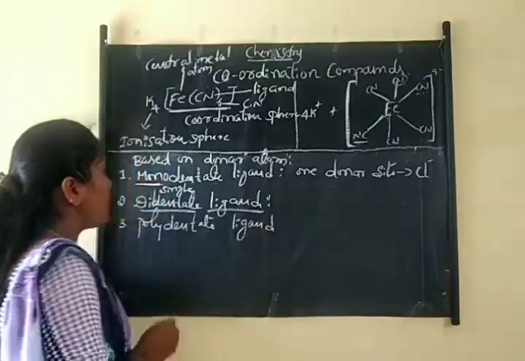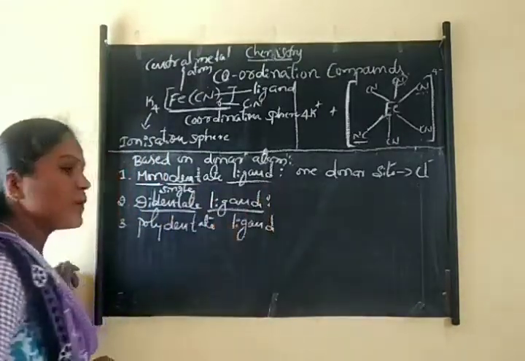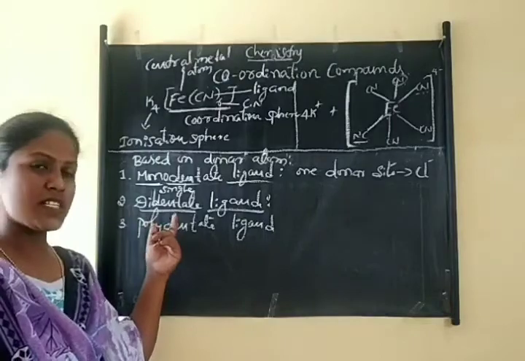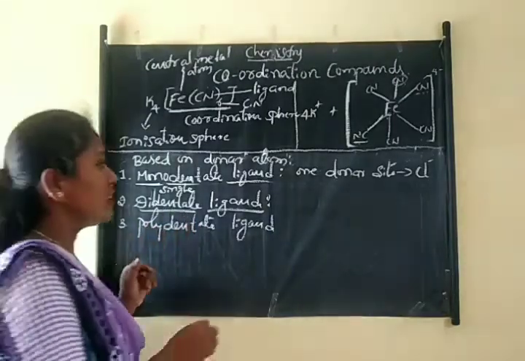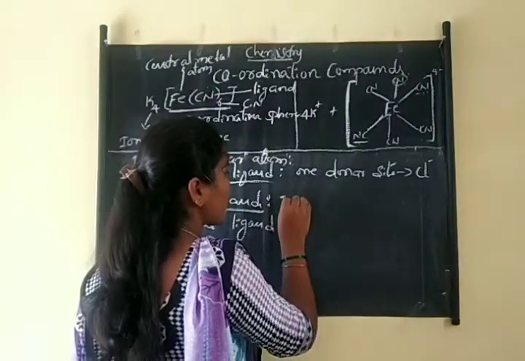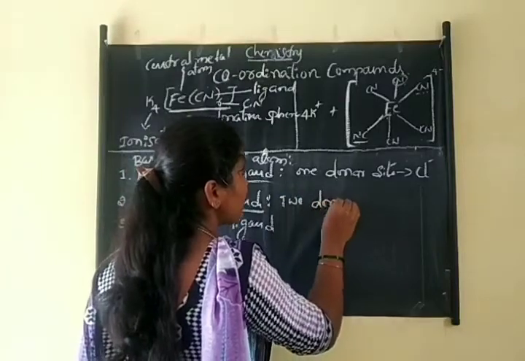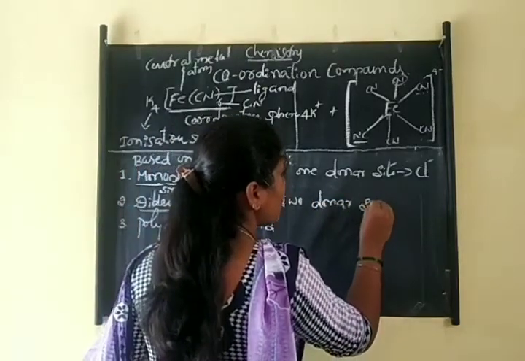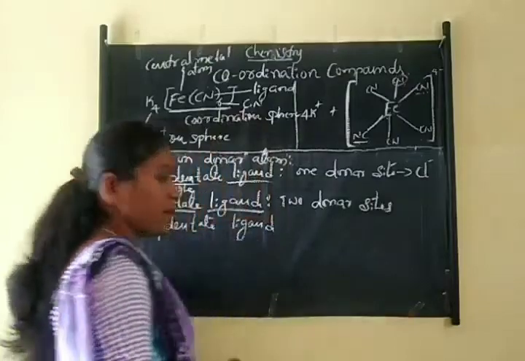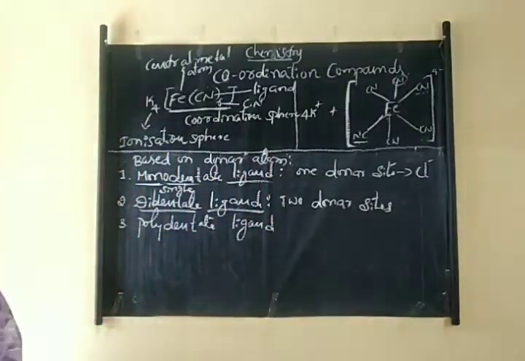didentate or bidentate ligand. Okay, so here di means two, right. So ligands having two donor sites are called didentate ligands.